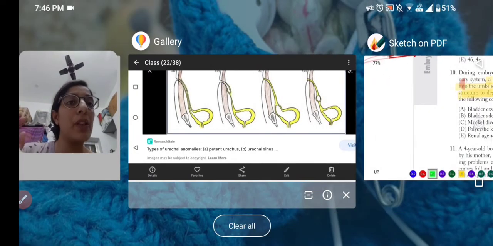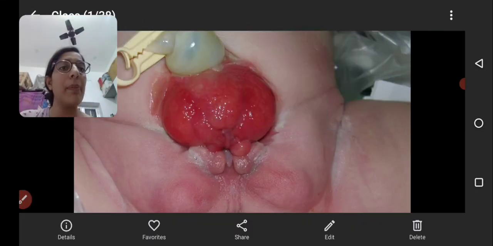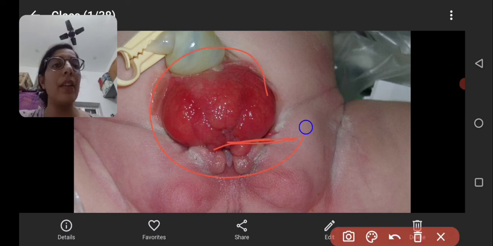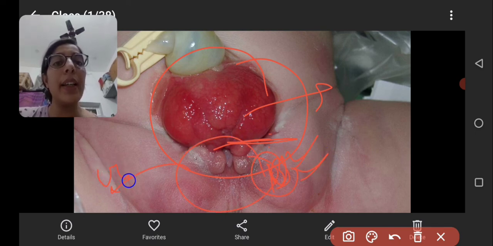This is the image of the bladder exstrophy, where the bladder is present outside, and there will be a defect in the urogenital system also.